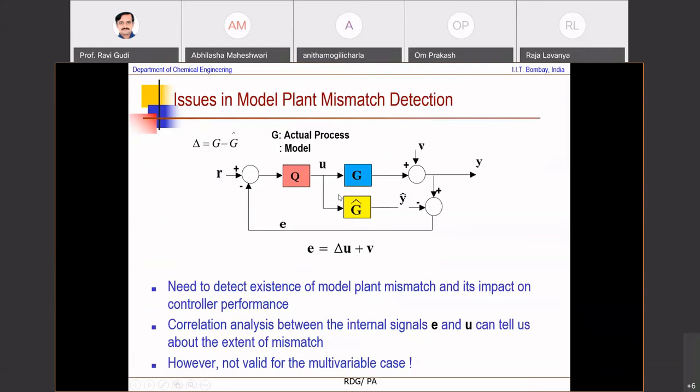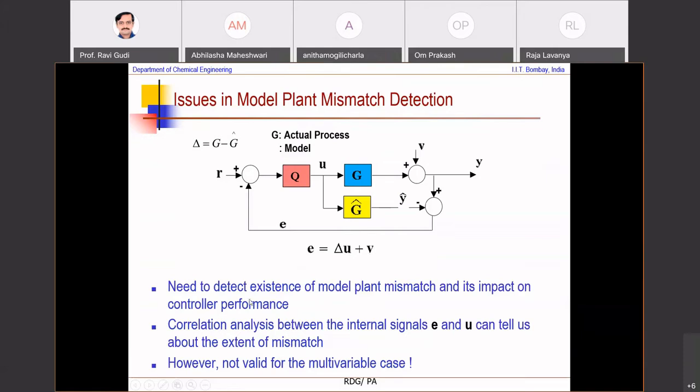Now this basically is the plant. This is the model of the plant. This is the controller. What you want to be able to do is continuously make sure that the model is as close to the plant as possible, which means you have to monitor this error signal. Because if you see, this E is the mismatch times U plus noise that comes here. This delta is the mismatch. You essentially want to look at whether G hat is close to G by monitoring this E.